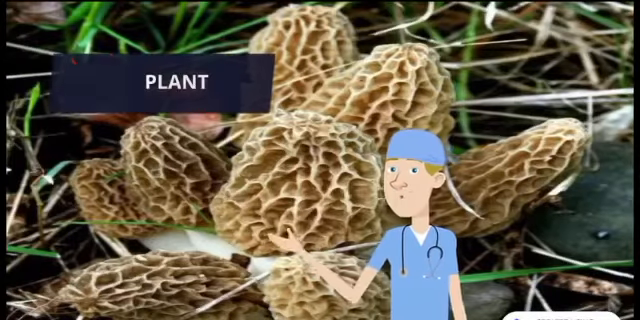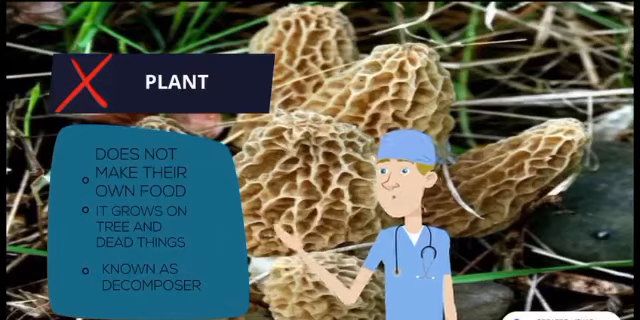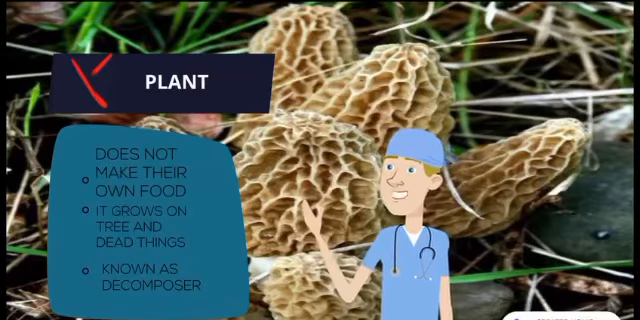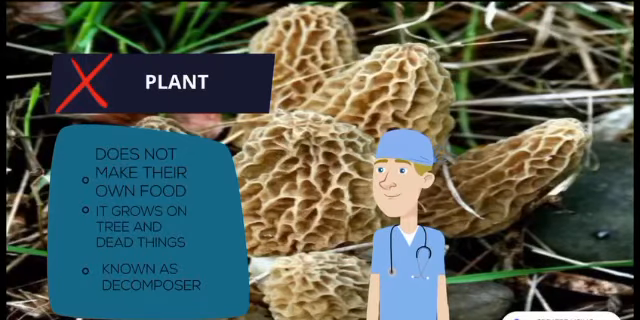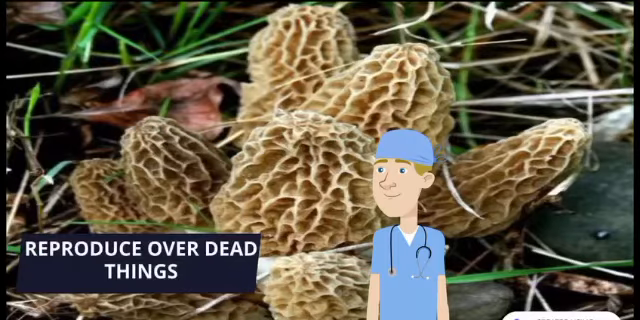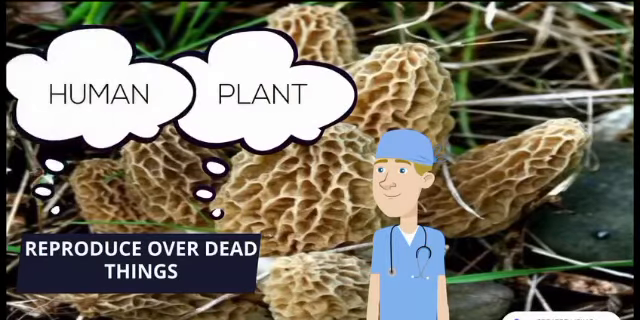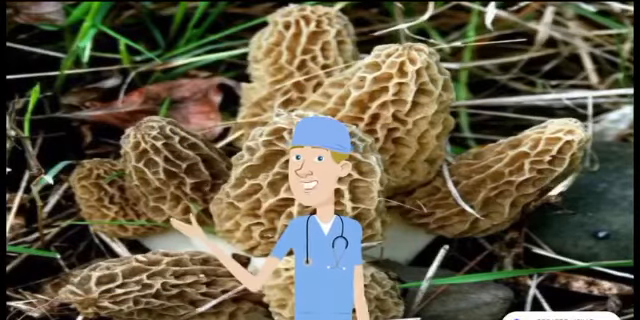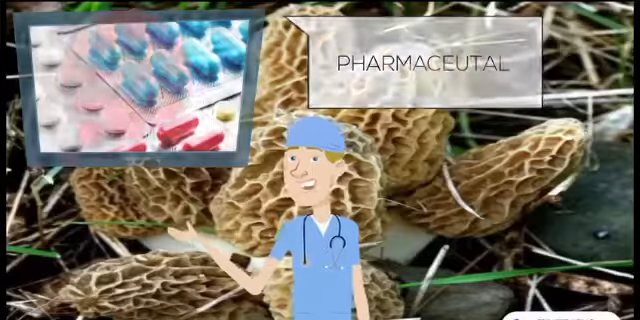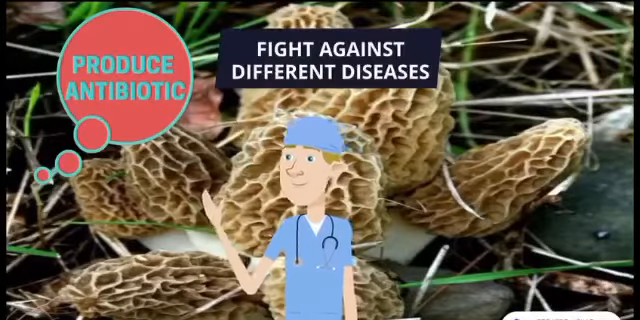First, it is not a plant because it does not make its own food, therefore, it grows on trees and dead things. This allows it to be known as a decomposer, and decomposers will decompose dead organisms. Therefore, it reproduces over dead things such as plants or even humans. Lastly, fungi are used for pharmaceutical purposes in order to produce antibiotics and fight against different diseases.